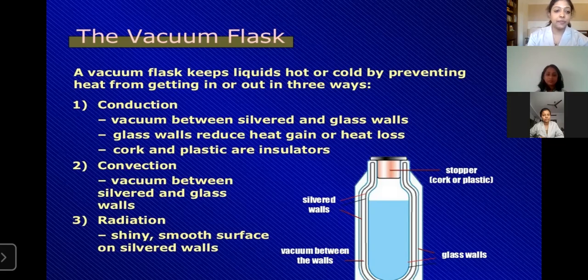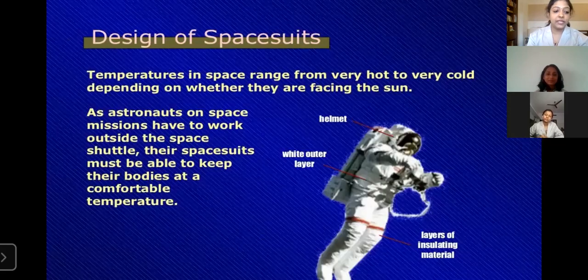Next one is the design of spacesuits. The temperature in space ranges from very hot to very cold, depending on whether they are facing the sun.